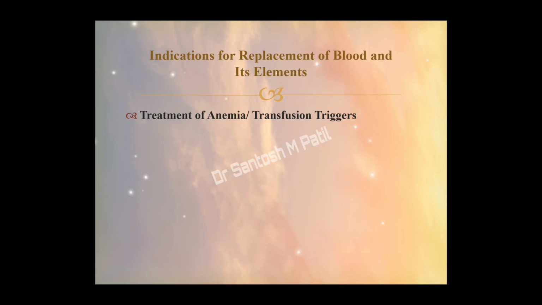The term is a new term, that is transfusion triggers. It refers primarily to the non-actively bleeding ICU patients. So patients who are admitted in ICU but who are not actively bleeding, what should be the ideal hemoglobin for any patient in ICU, a critically ill patient, or a patient who is planning for a surgery?